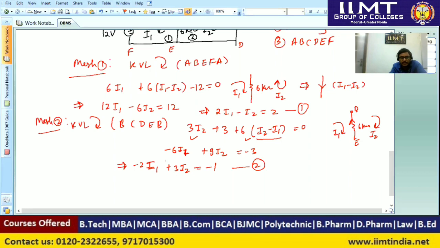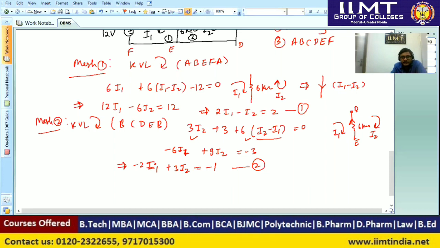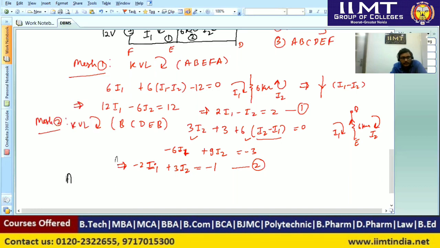Now we can observe both equation number 1 and 2. We can add equation number 1 and 2.